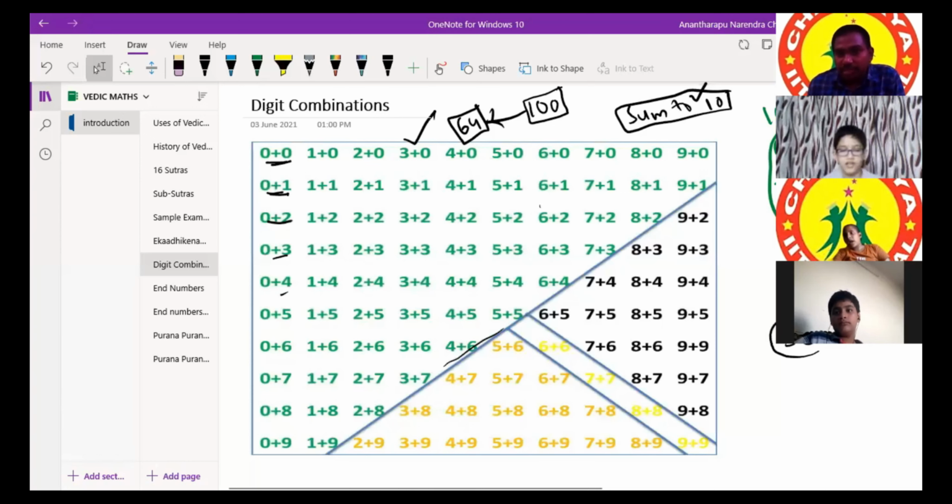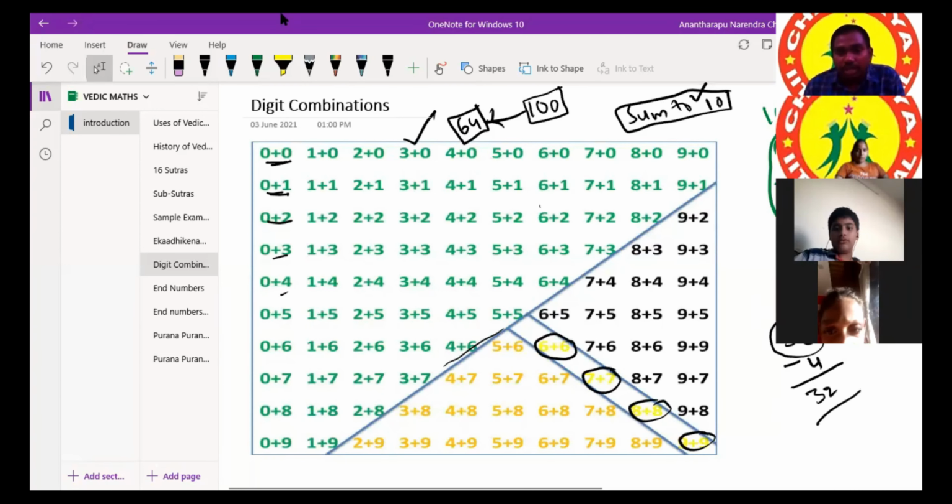In those 36 numbers also, we are somewhat familiar with the repeated numbers: 6 plus 6, 7 plus 7, 8 plus 8, and 9 plus 9. Yes, these are easy or not? Easy. I'm removing these 4 more. We are considering them easy, so we concentrate on the difficult ones. Still there are 32.